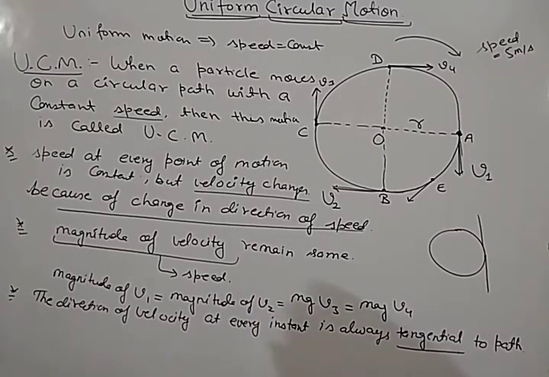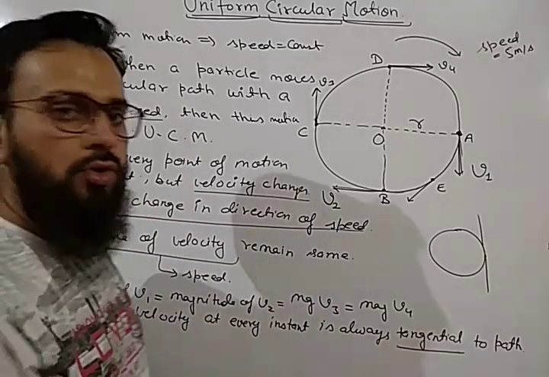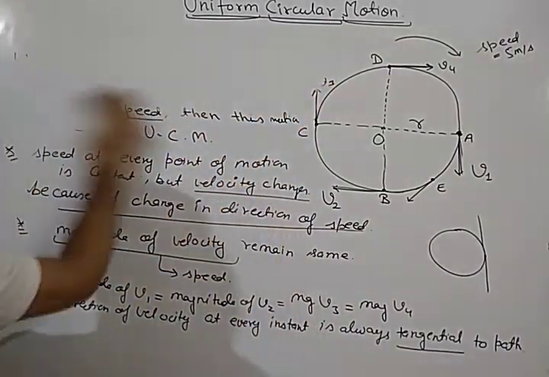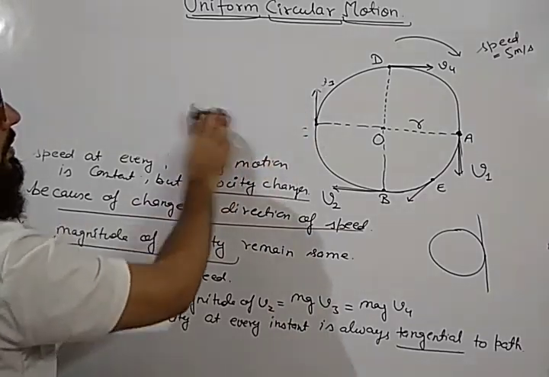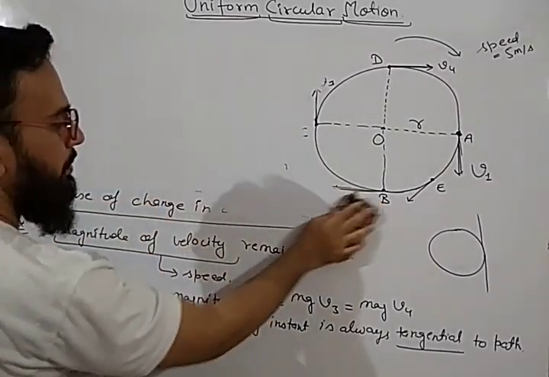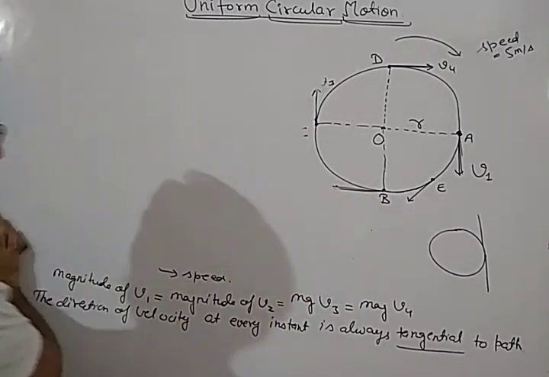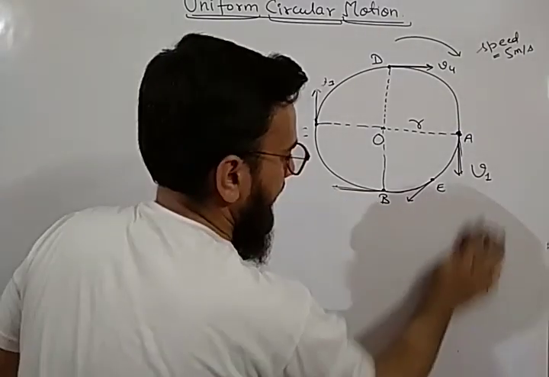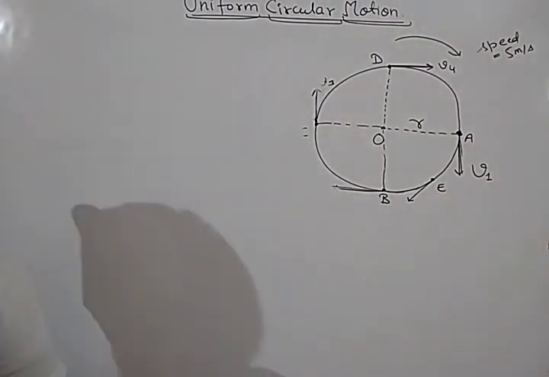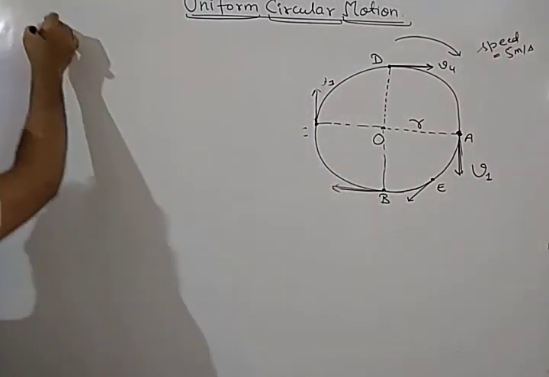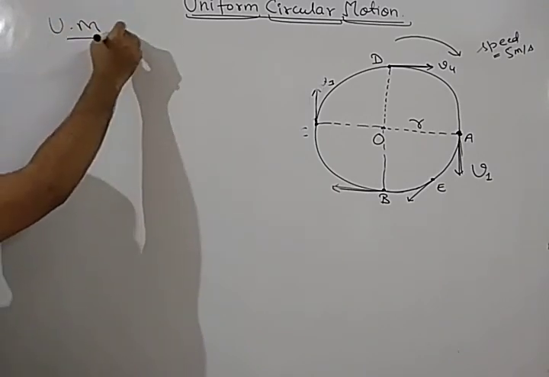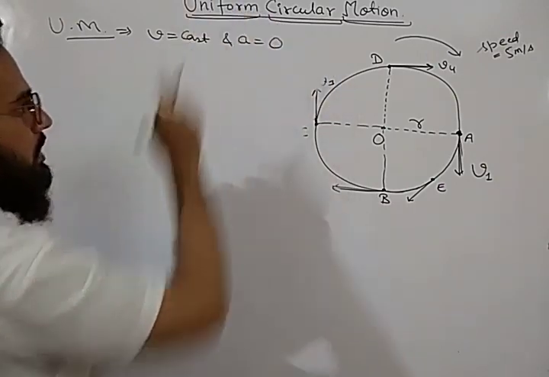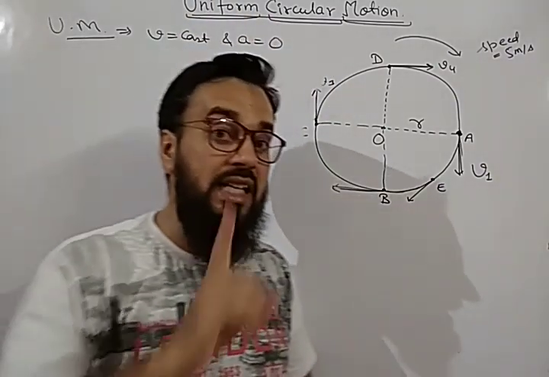So it is all about the basics of uniform circular motion. What is basically a uniform circular motion? If you remember the conditions of uniform motion, then in case of uniform motion, velocity was constant and acceleration was 0. So in uniform motion, v is equal to constant and a is equal to 0. This was the condition of uniform motion in a straight line.